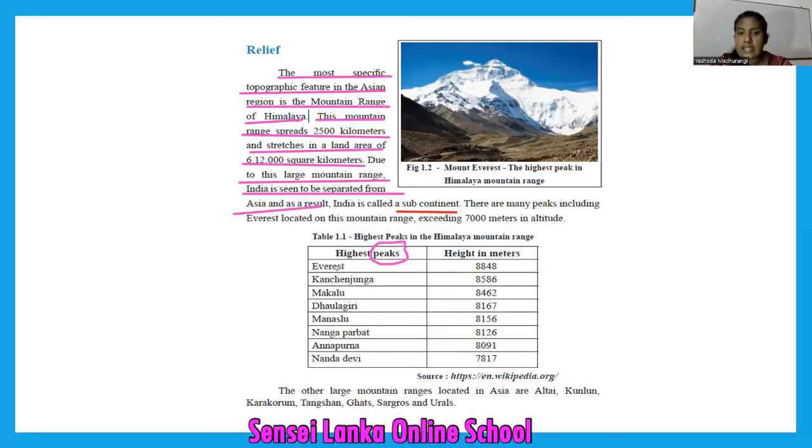Try to remember the names. Look at them: Everest, Kanchenjunga, Makalu, Dhaulagiri, Manaslu, Nanga Parbat, Annapurna, Nanda Devi.